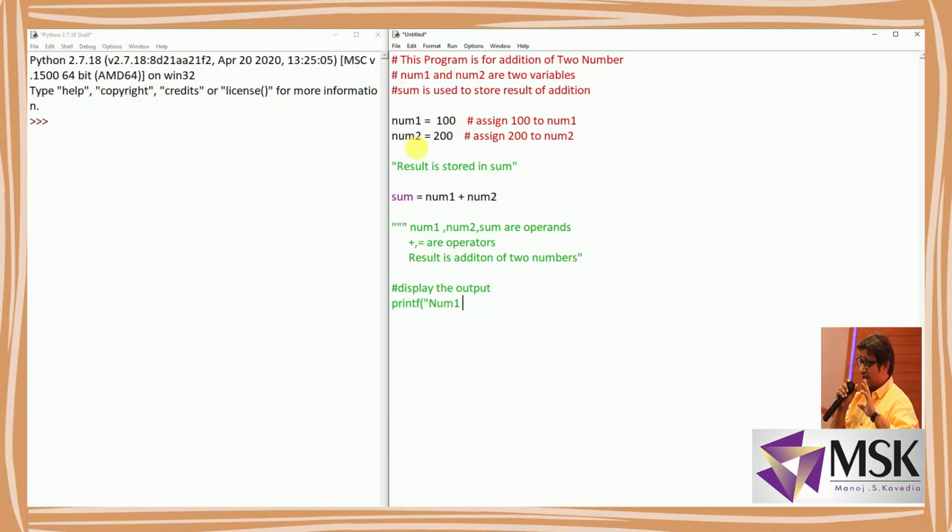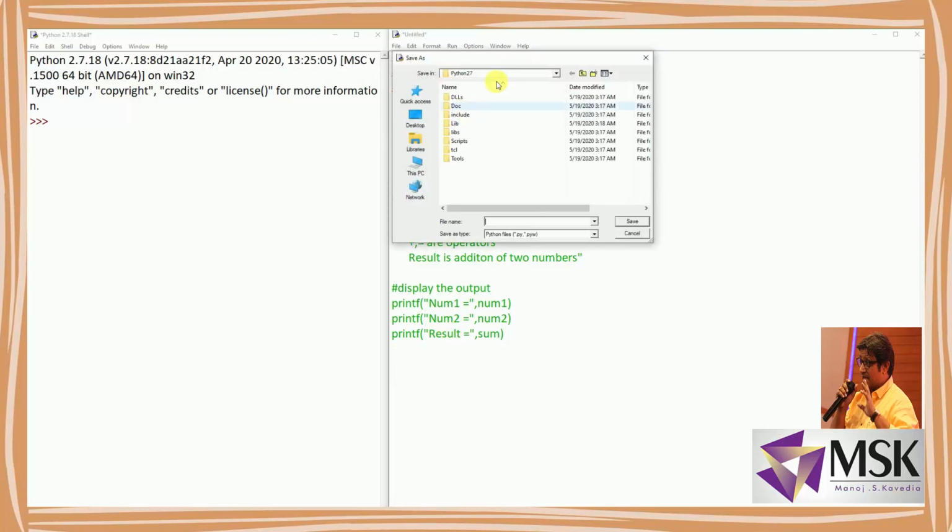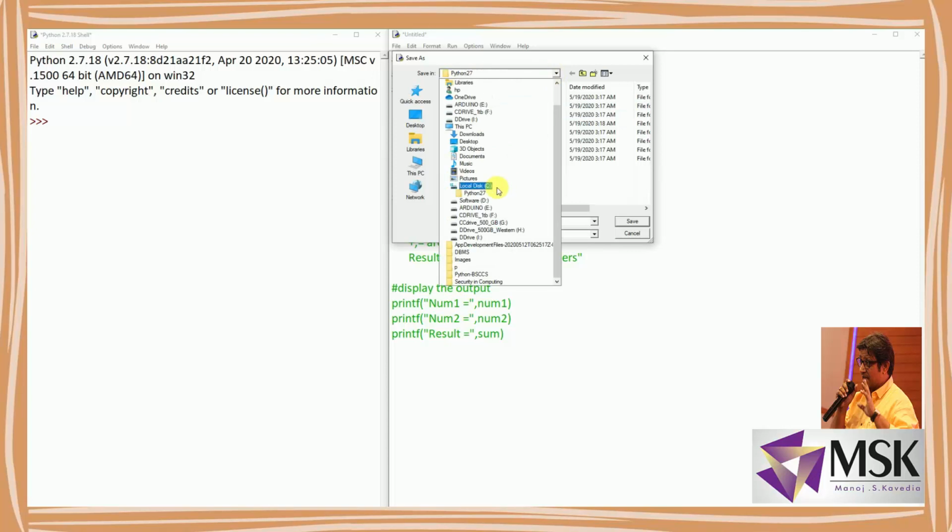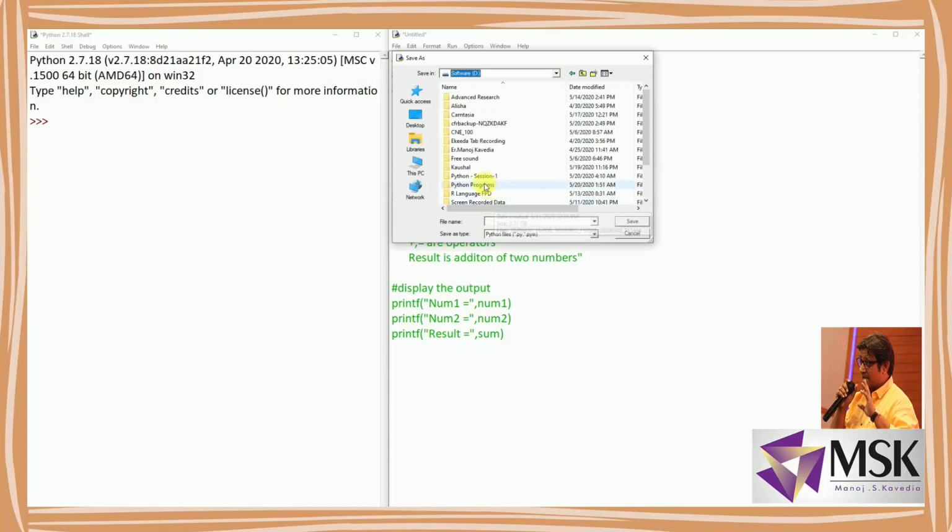Now here I'll write print, num1 equal to, comma num1. Here I'll copy paste it, since this is an editor, it provides the copy paste facility. So I'll say num2 and I'll say result is stored in sum.